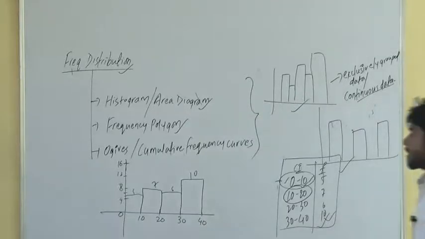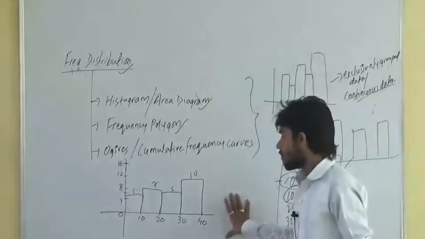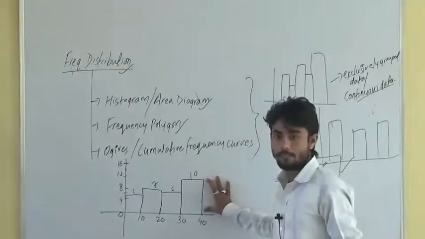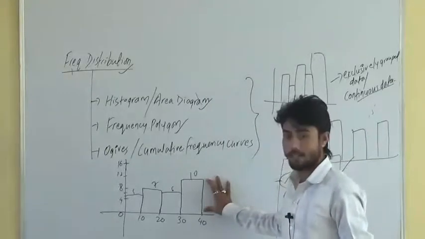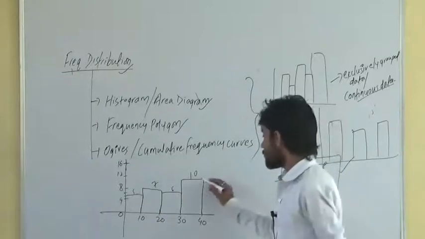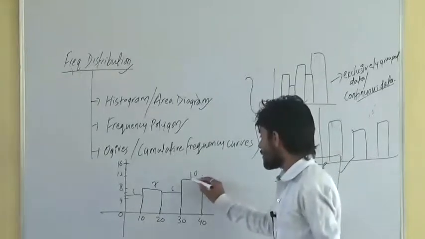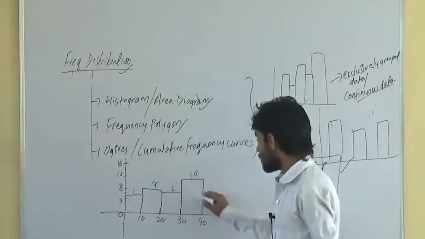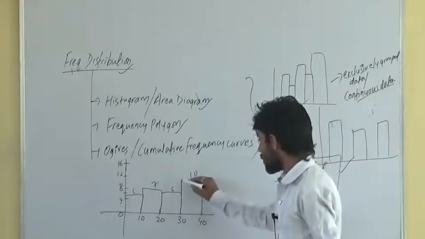Right? See, this is a histogram. Which is the largest bar here? Which is the highest bar here? This one, 30 to 40. So what you have to do? You have to find the midpoint here. Draw these two corners here, join these two corners here.